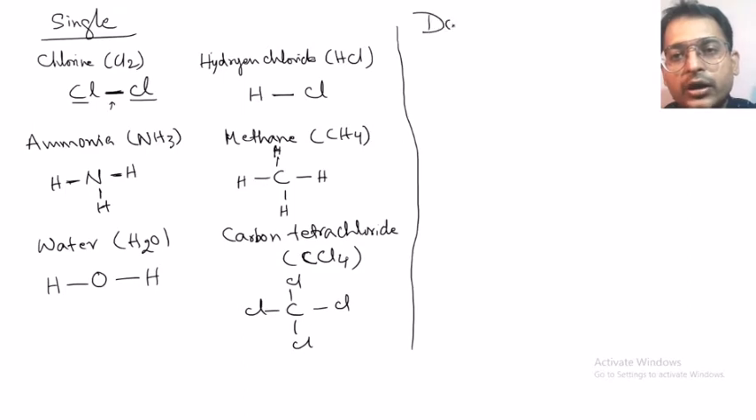What about the double covalent bond? An example is ethene.